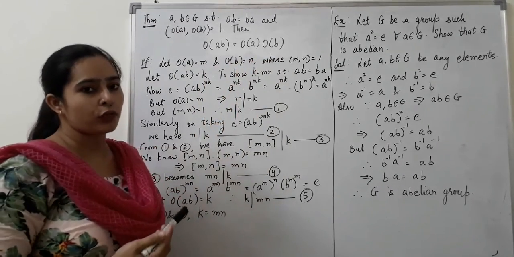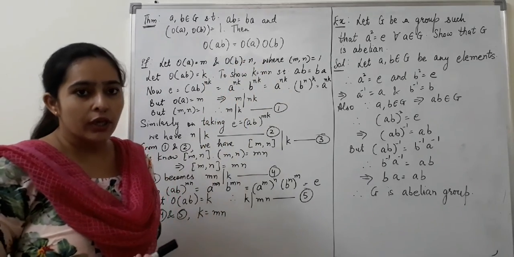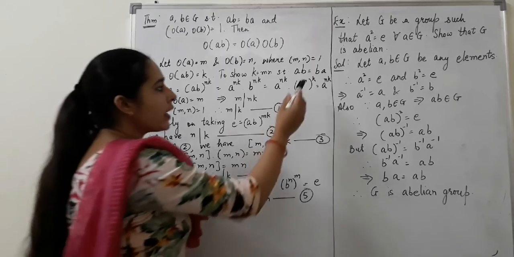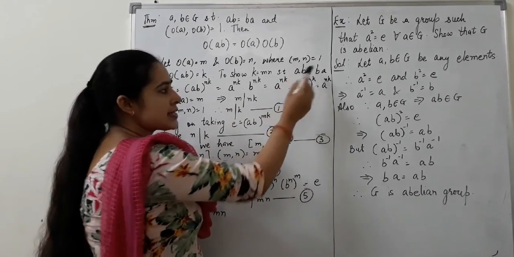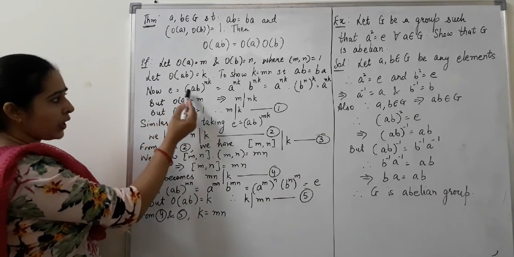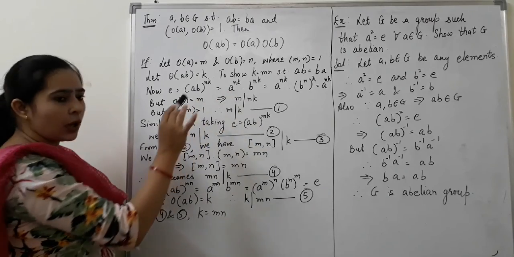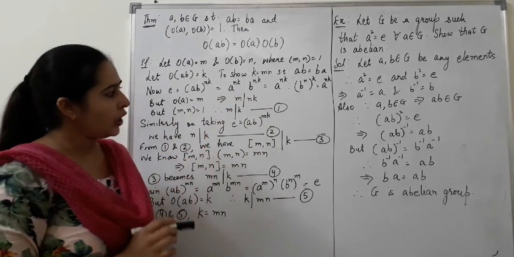And what we have to show? We have to prove that k is equal to mn, and what we are given? We are already given that ab is equal to ba and GCD of m and n is equal to 1. Now e is equal to (ab) to the power nk. We can separate out it: a raised to the power nk, b raised to the power nk.